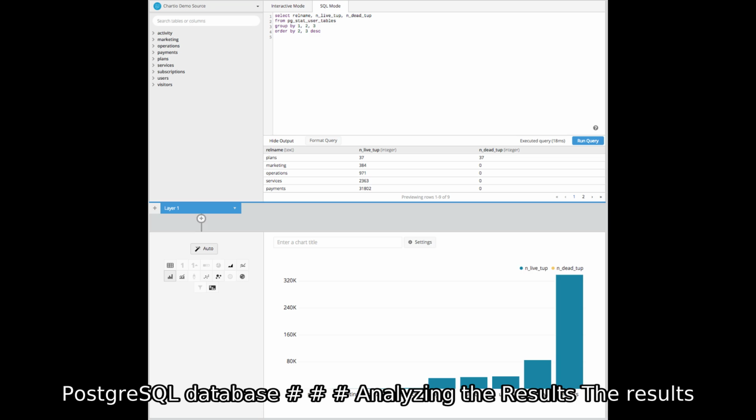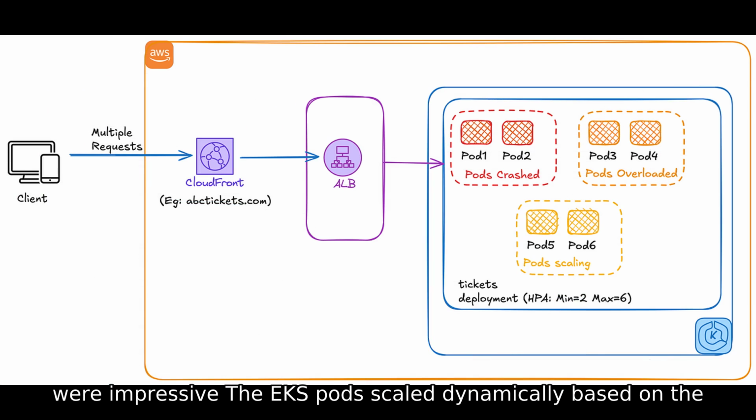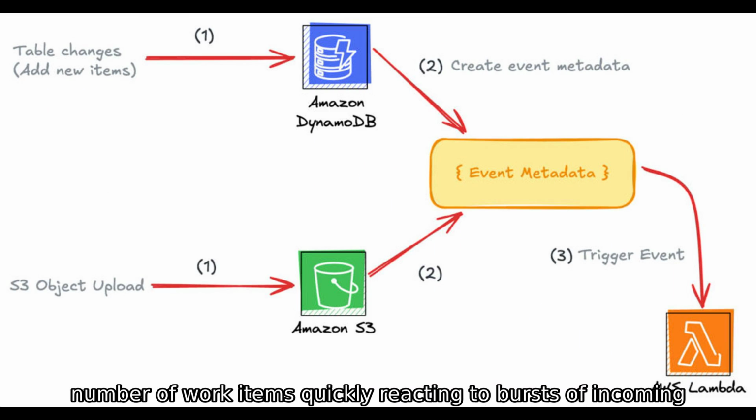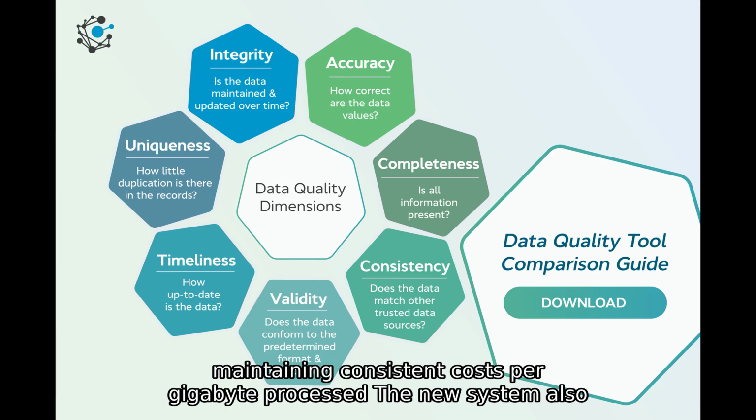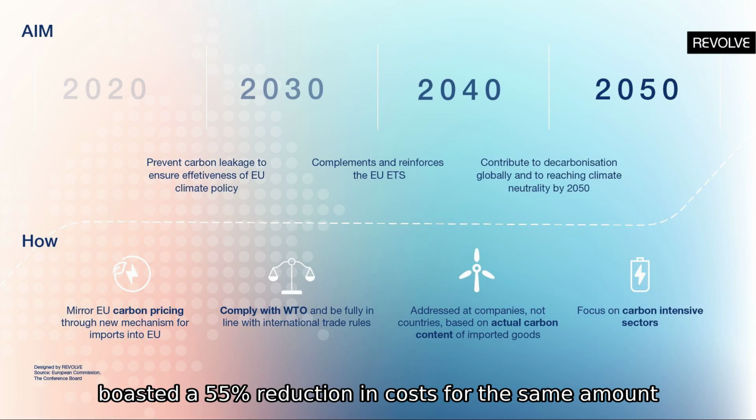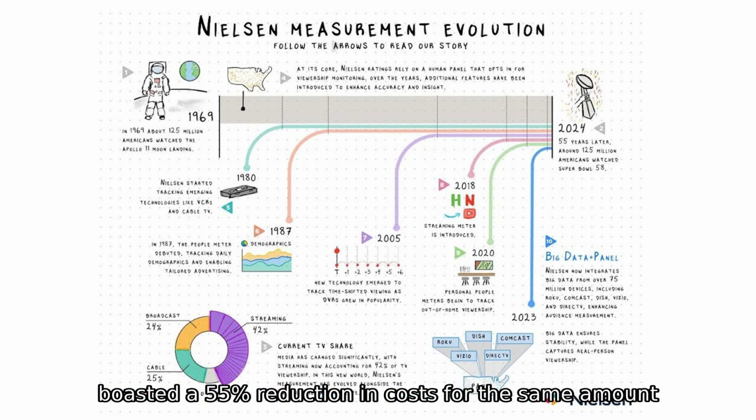Analyzing the results. The results were impressive. The EKS pods scaled dynamically based on the number of work items, quickly reacting to bursts of incoming data. Performance per instance improved by approximately 130%, all while maintaining consistent costs per gigabyte processed. The new system also boasted a 55% reduction in costs for the same amount of data processed.